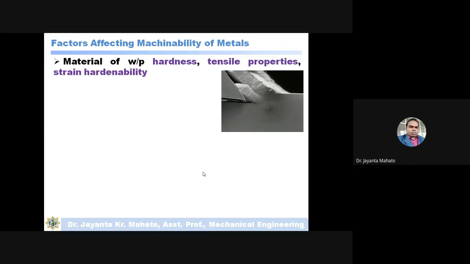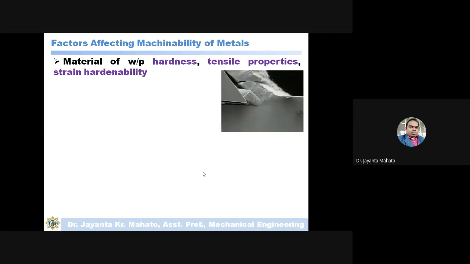Material means the material's hardness, tensile properties, strain hardenability. So all these mechanical properties of the material matter: the machinability of a material depends on these mechanical properties.